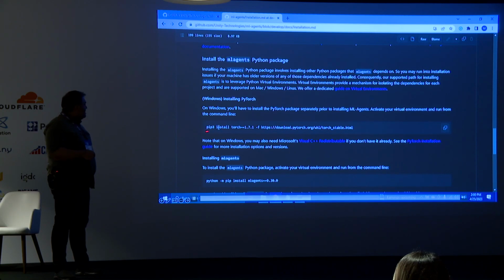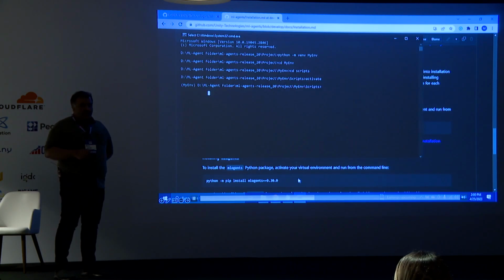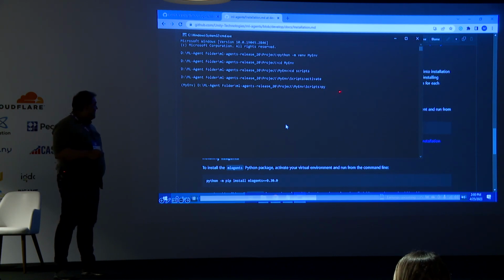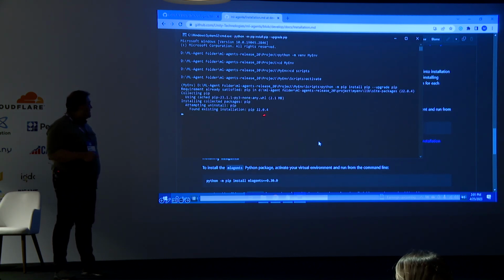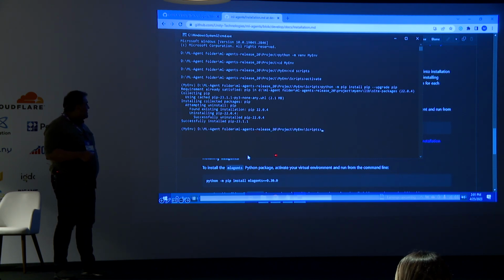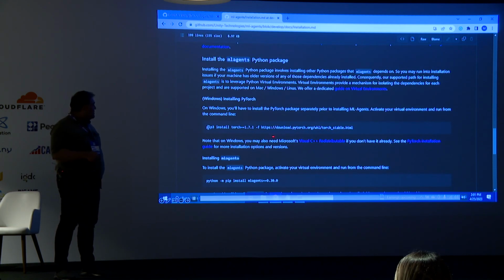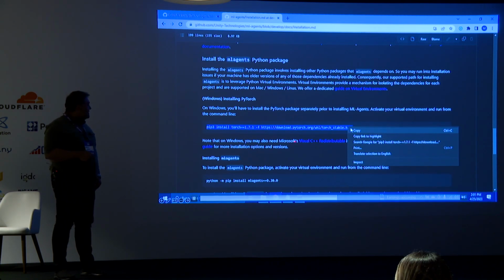So next we have to install Torch. Before installing Torch, we have to update our pip. So we run the command python -m pip install --upgrade pip. This command helps you to install pip or upgrade your current version to the latest version. As you can see, it's happening very fast. Now we can install Torch through pip. There is a command on the GitHub repository.